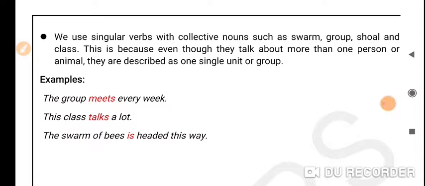This is because even though they talk about more than one person or animal, they are always described as one single unit. For example, the group meets every week. This class talks a lot. The swarm of bees is headed this way. So, with collective nouns, we always use singular verbs.